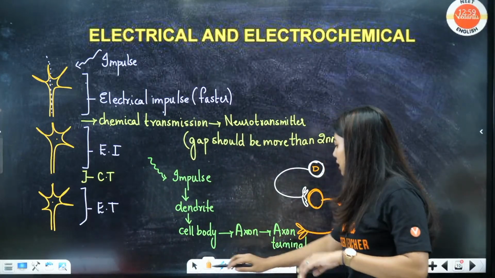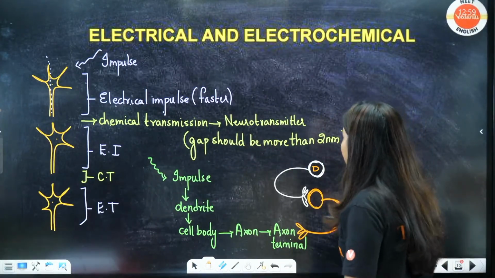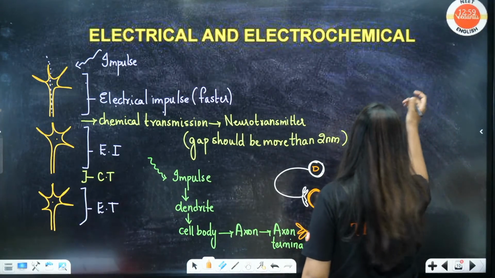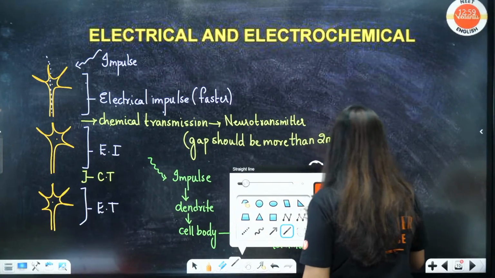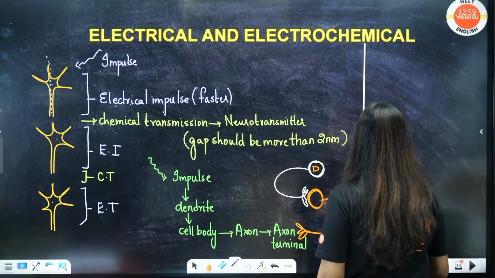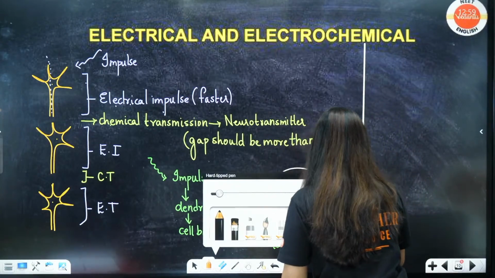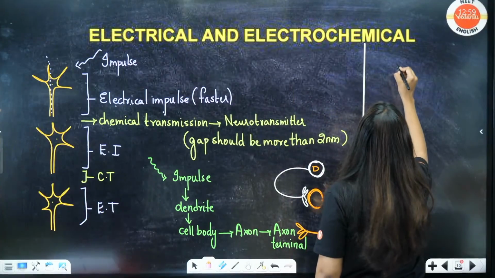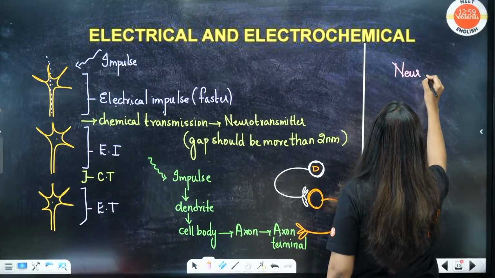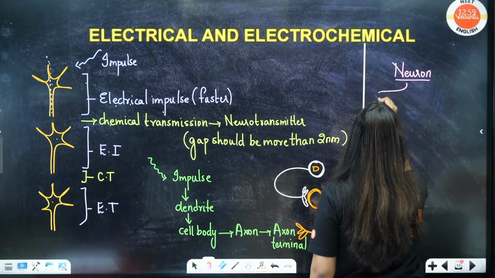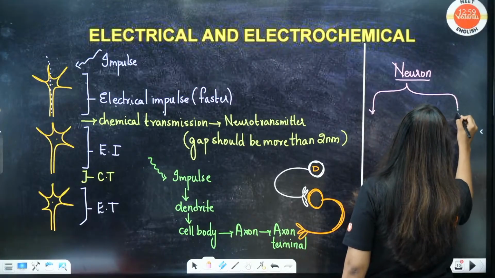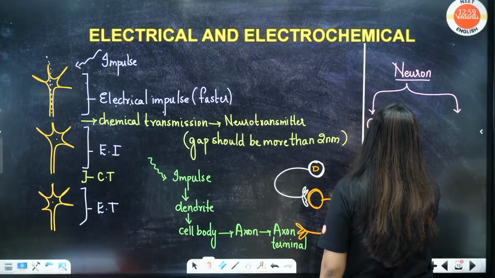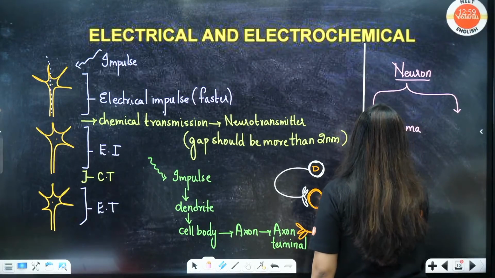Now students, I was supposed to write it that side, but it's okay. I'm writing here the neuron. What are the two portions of the neuron? Let's first separate it. When we learn the neuron, two parts are there. Cyton or cell body or soma or perikaryon, many names are there.